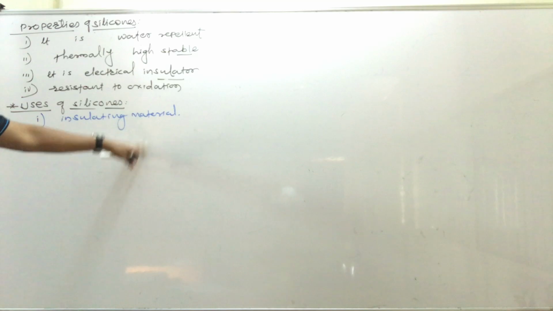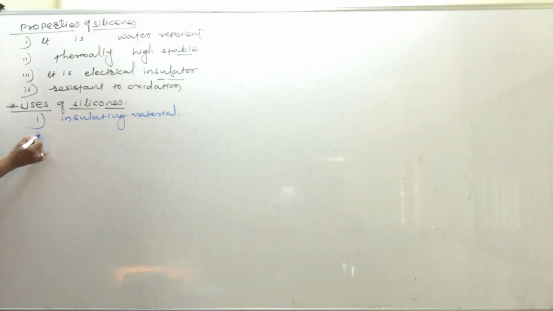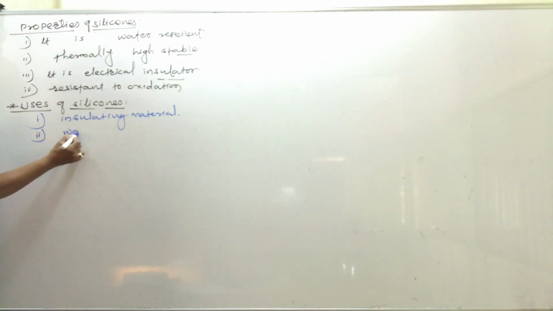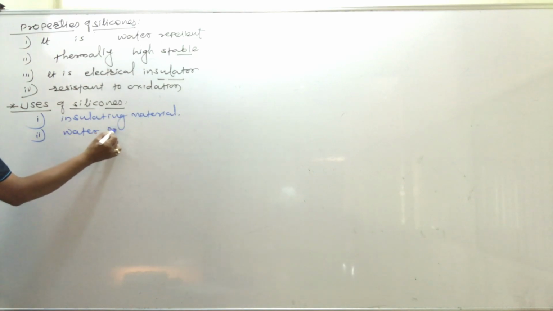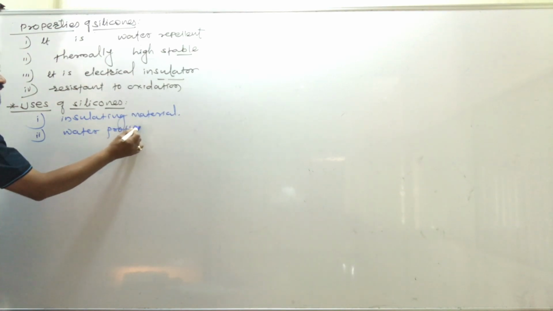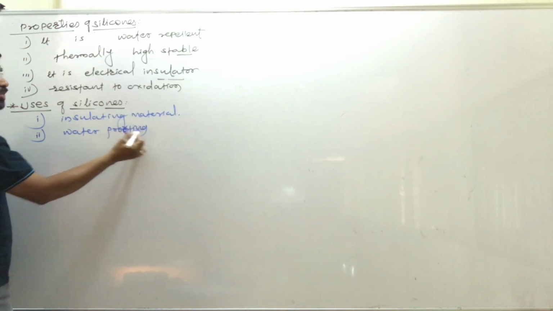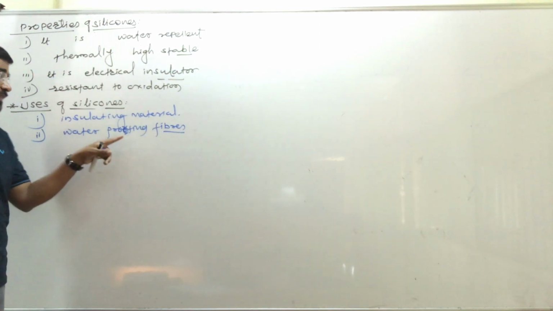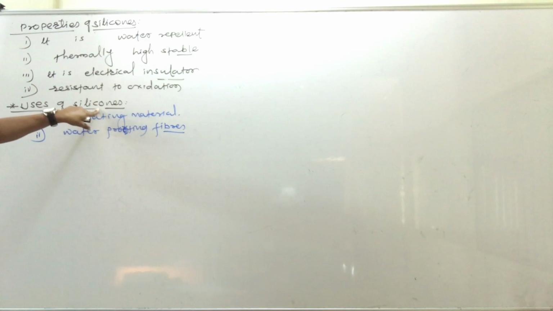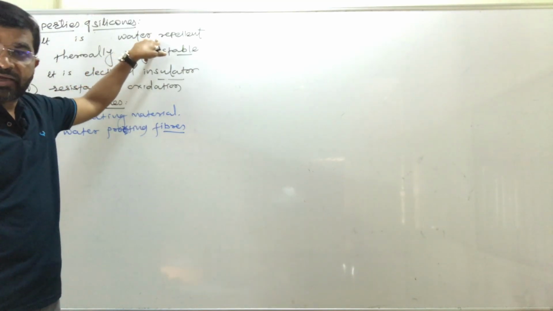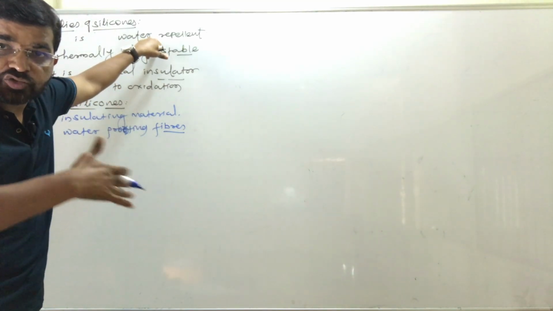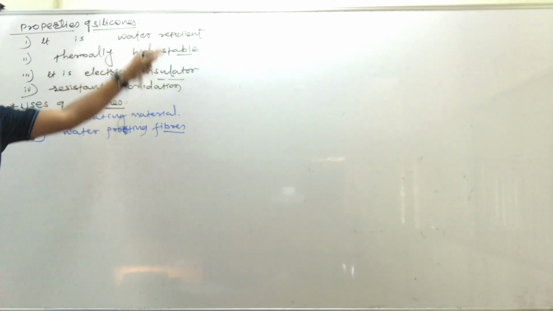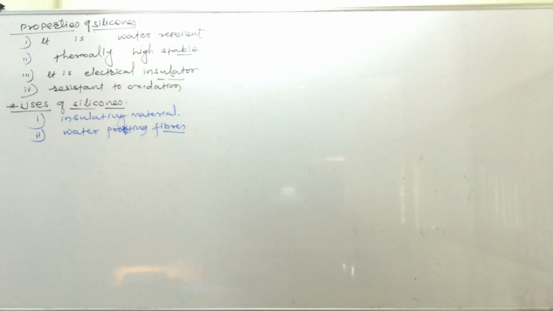Next use is waterproofing fibers. Waterproofing fibers are manufactured by using silicones, because we have studied they are water repellent, so they are used for waterproof material or waterproofing fibers.